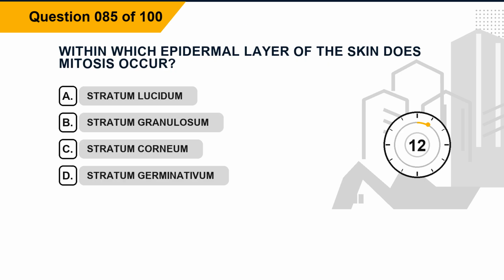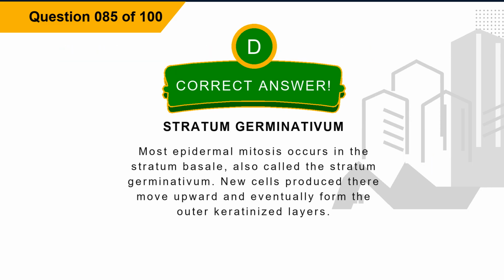Question 85. Within which epidermal layer of the skin does mitosis occur? Option A, stratum lucidum. Option B, stratum granulosum. Option C, stratum corneum. Option D, stratum germinativum. The correct answer is option D, stratum germinativum. Explanation. Most epidermal mitosis occurs in the stratum basale, also called the stratum germinativum. New cells produced there move upward and eventually form the outer keratinized layers.